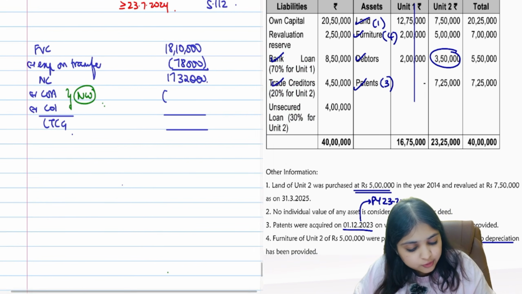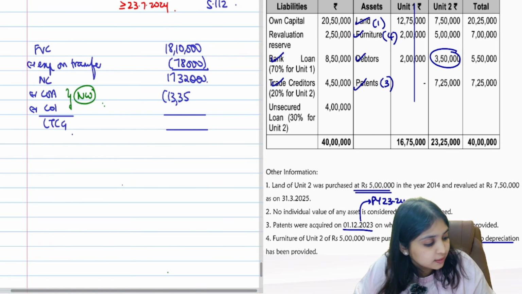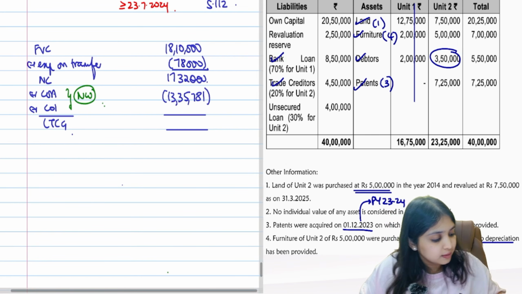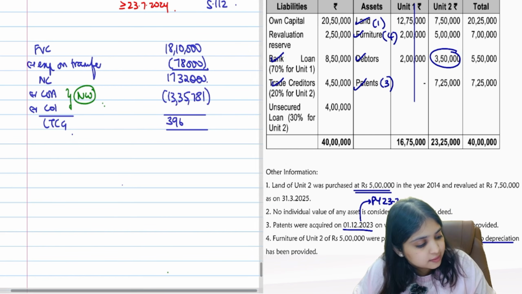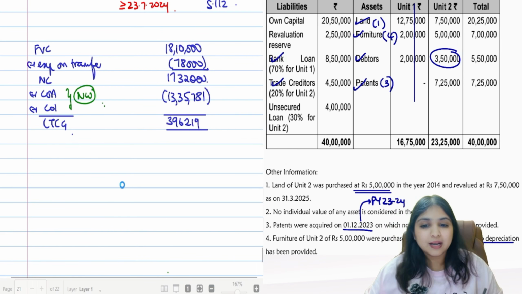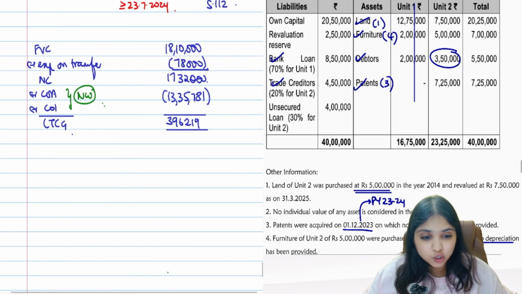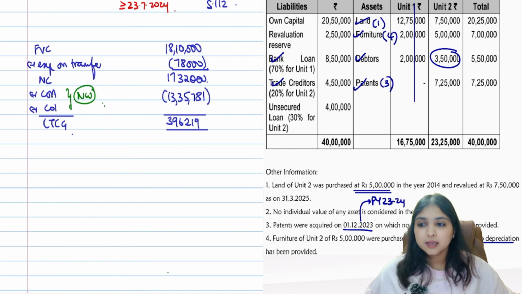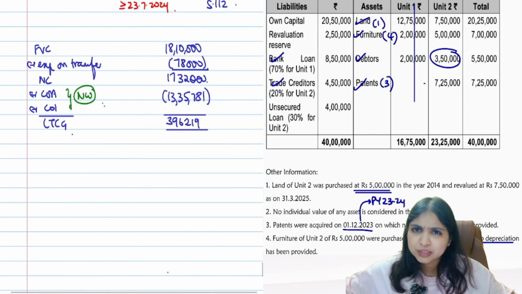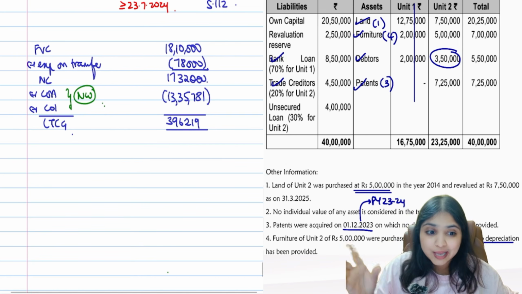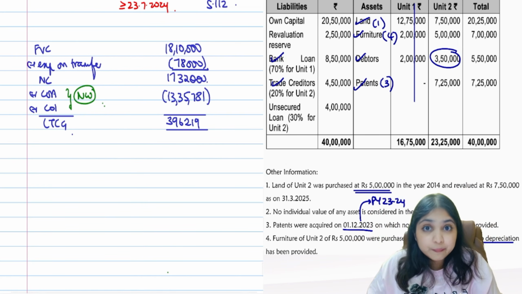What's your cost of acquisition, cost of improvement? 13,35,781. That's all. What's your LTCG now? 3,96,219. This will become your LTCG, your section 112 LTCG. Simple. Can I close this? That's all, guys. Yes, so this slum sale question was really crucial because it helped us revise a lot of things. I'll tell you 2-3 points not covered in this question. I'll tell you that also. With that, slum sale will get completed for you.